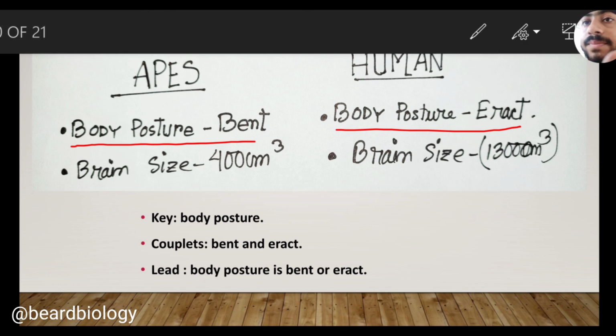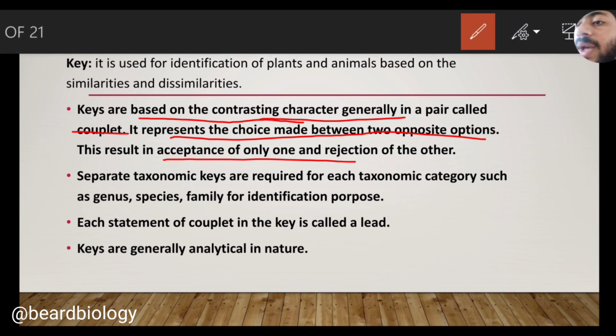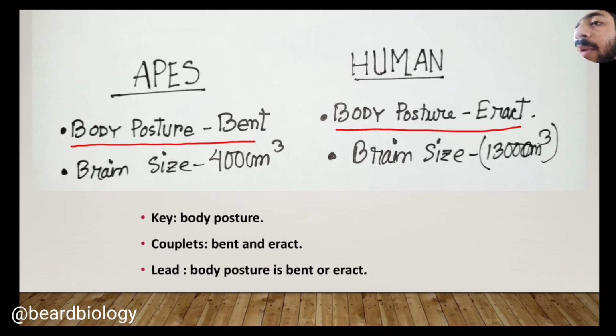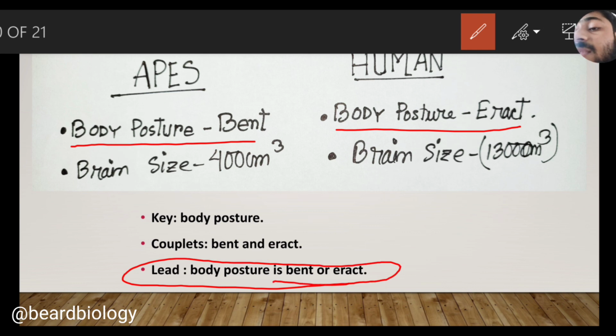Here each statement of a couplet in a key is called the lead. In the case of differentiating between ape and human, what is the lead? The lead is whether the body posture is bent or erect. On the basis of this question, we can differentiate between apes and human. So here the key is the body posture.